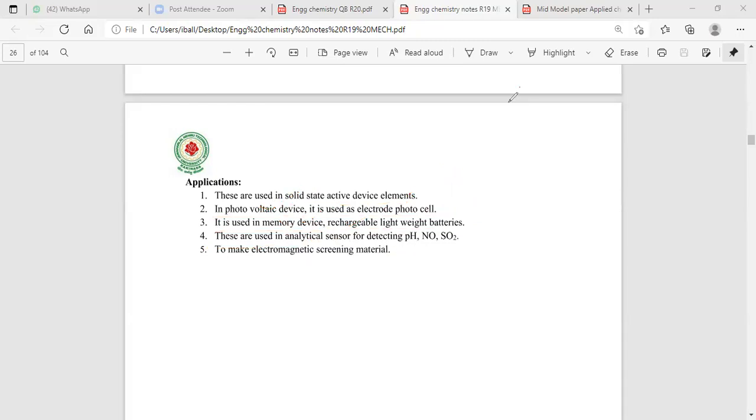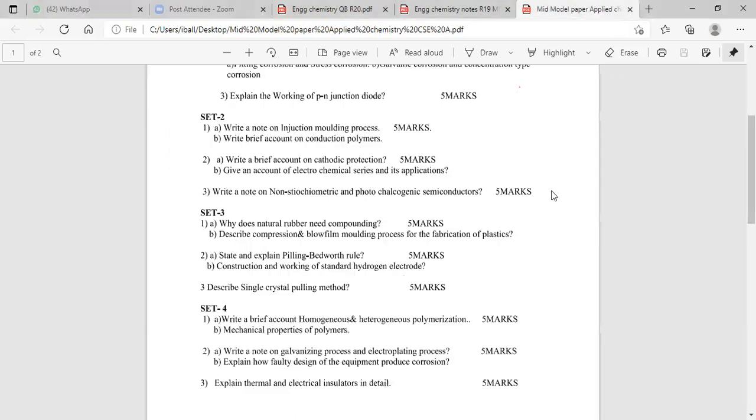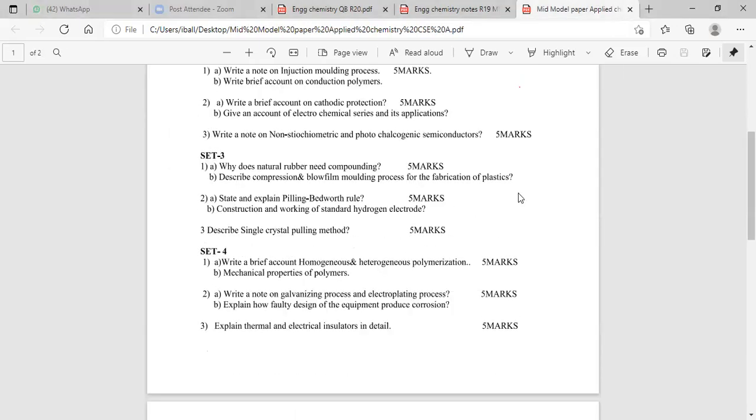Okay. Now, you will see the model paper here. Choose any 2 questions. Cool. Next, why does natural rubber need compounding? Natural rubber contains drawbacks only. By the compounding process, the low properties of natural rubber are converted to give high properties of natural rubber. Compression molding, blow film molding.